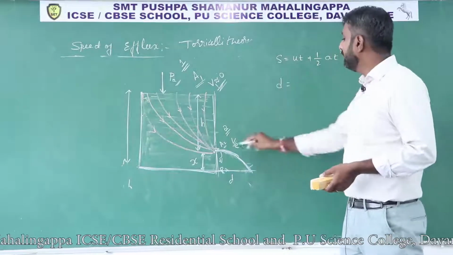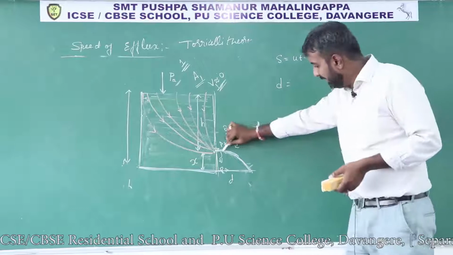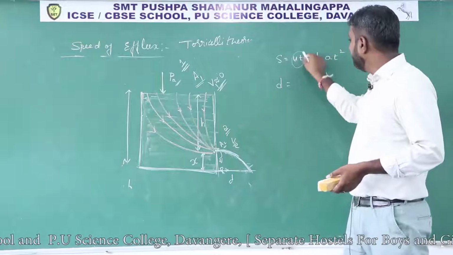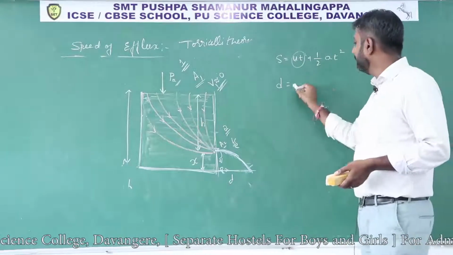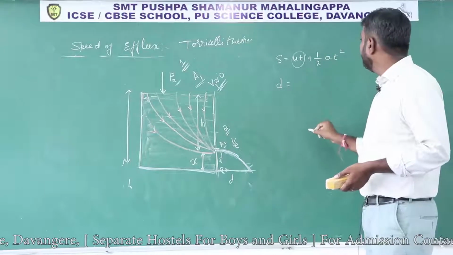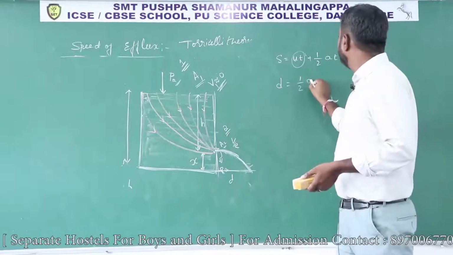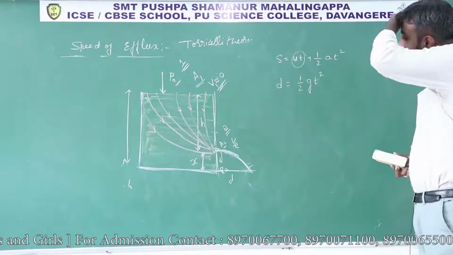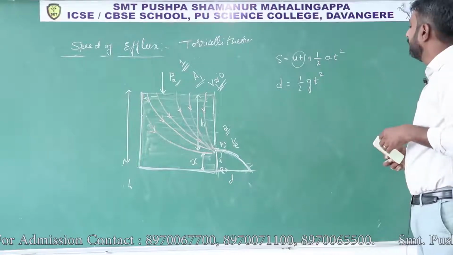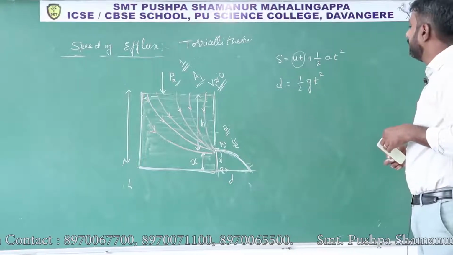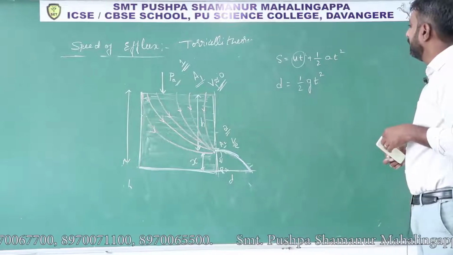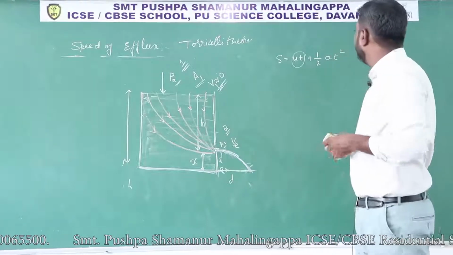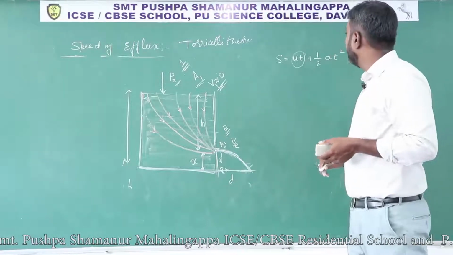It is making a projectile motion, and its initial velocity you can consider as 0. Here initial velocity is 0.